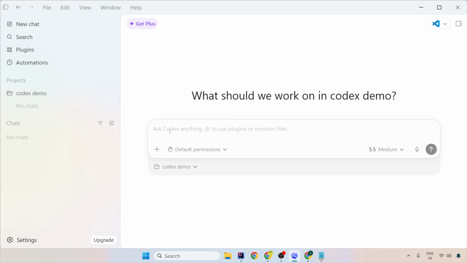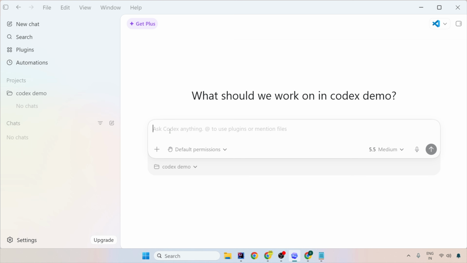Now the task is to create a simple user management application, which I've done with Claude Code also. But since in the previous video we did prompt engineering, it is very important to give a very good prompt to this tool so that it can create an enterprise production grade application for us.